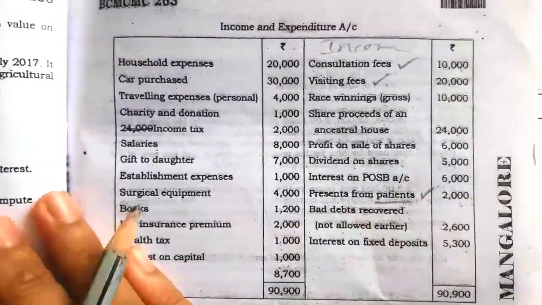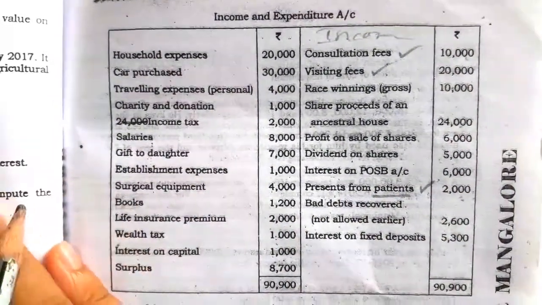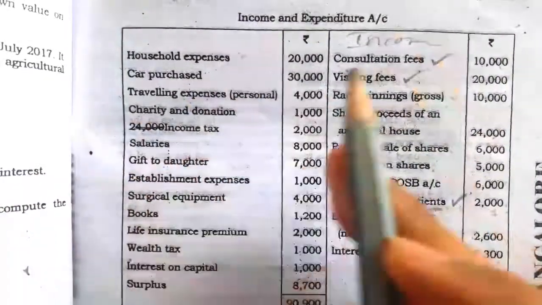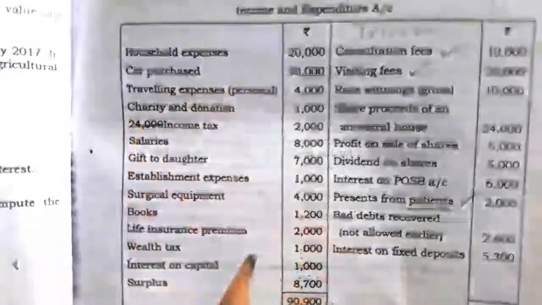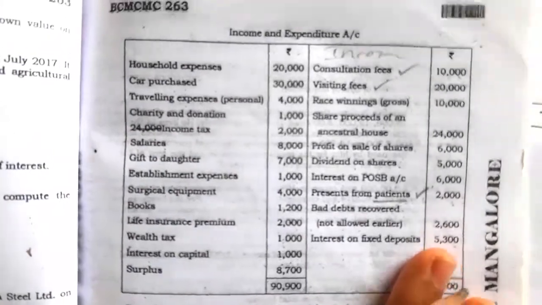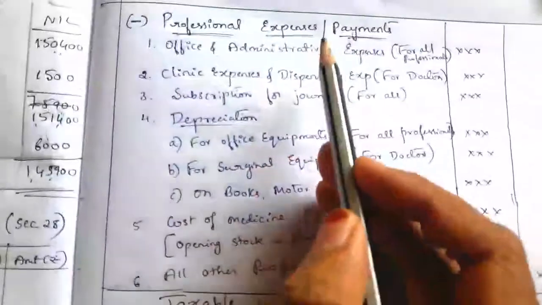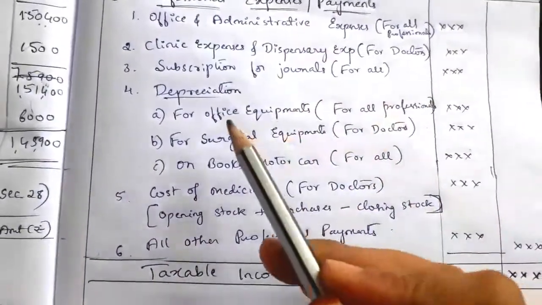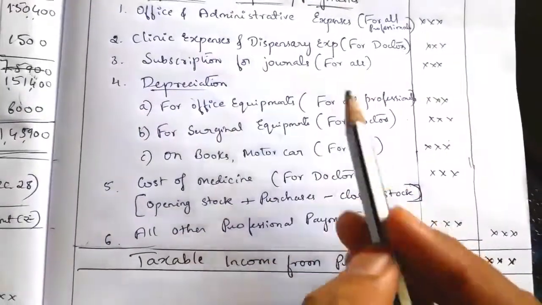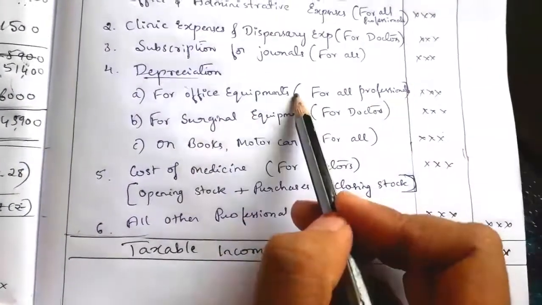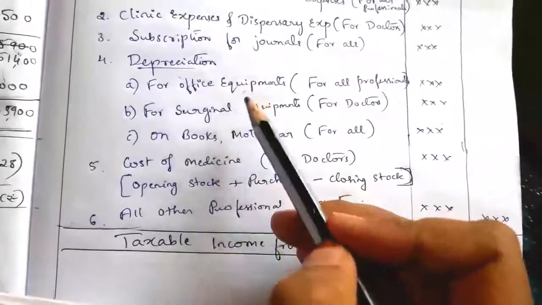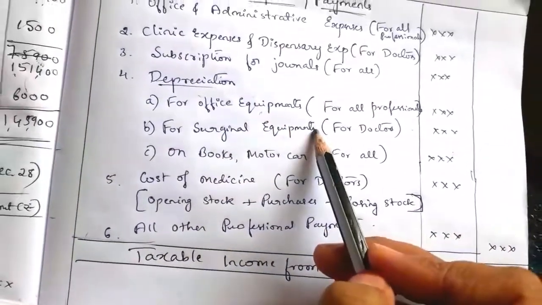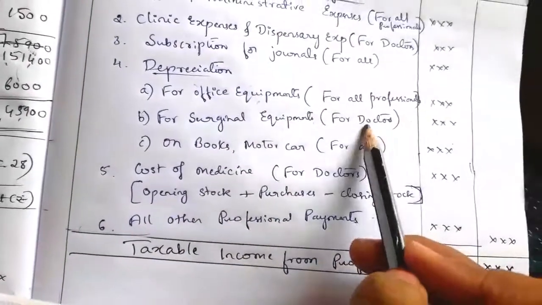Household expenses is not relating to profession, it is personal, so we have to ignore. Car purchased: here we should not take any asset. Under the head professional expenses we should not take any asset, only the depreciation we can charge on the assets. Like if there are office equipments or surgical equipments, then we can charge a depreciation.